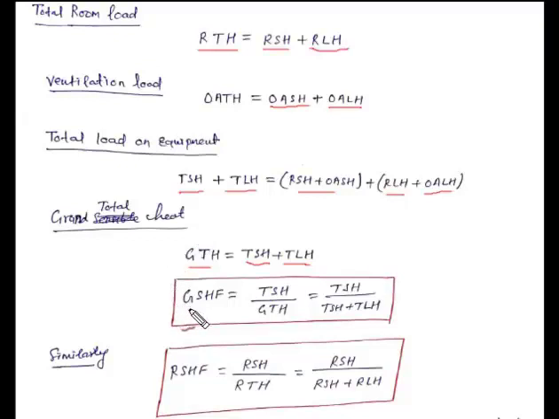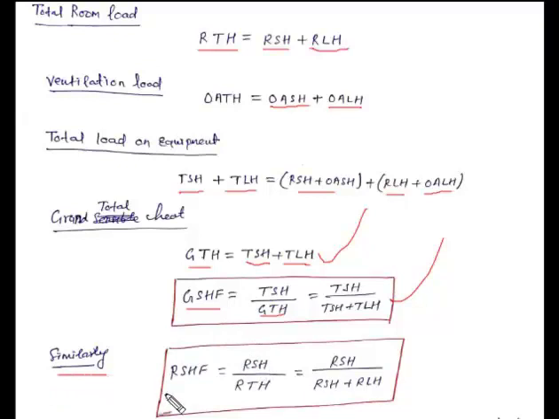Now here the grand sensible heat factor will be equal to the ratio of total sensible heat to the grand total heat. Putting the value of grand total heat from this equation, we get total sensible heat divided by total sensible heat plus total latent heat. This ratio gives us the grand sensible heat factor value.